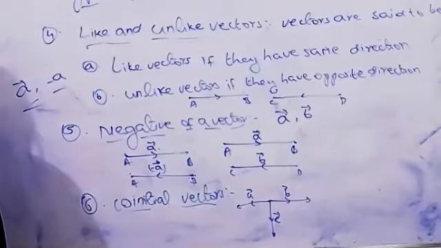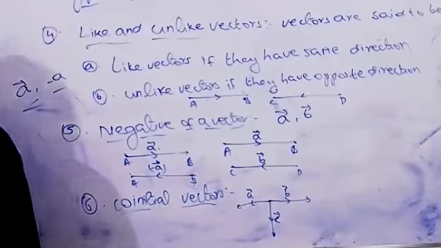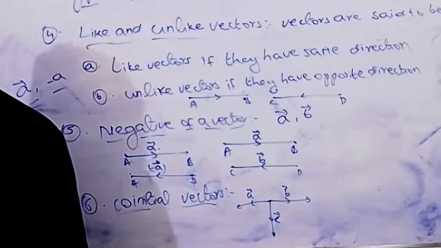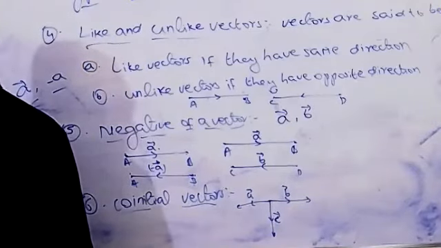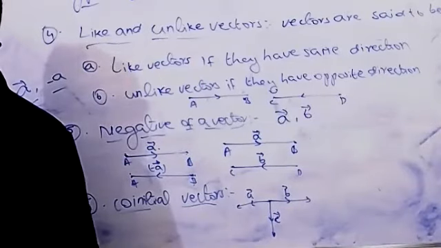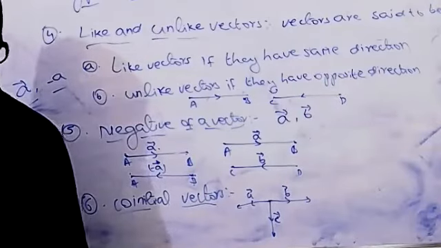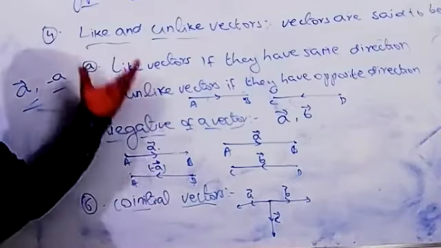Sometimes they will ask a question here. They will give a diagram and ask you to find the following vectors: like vectors, unlike vectors, and co-initial vectors. In an examination, by seeing the diagram, you can answer using the definitions.